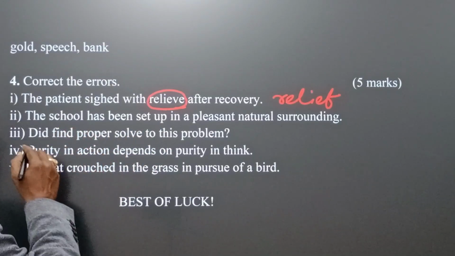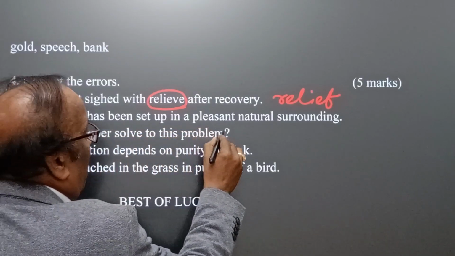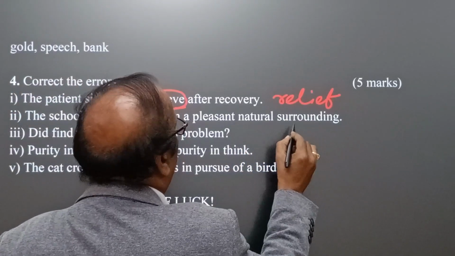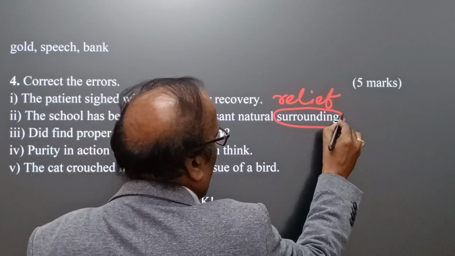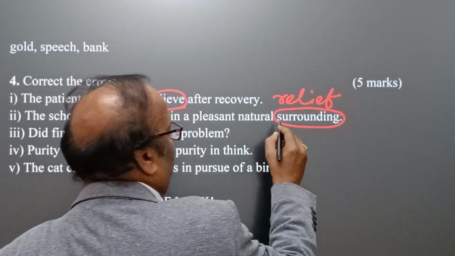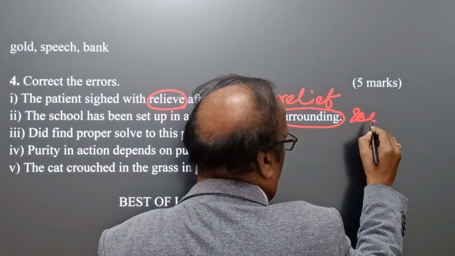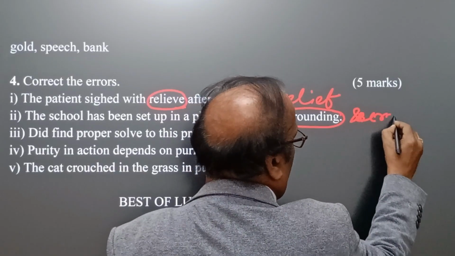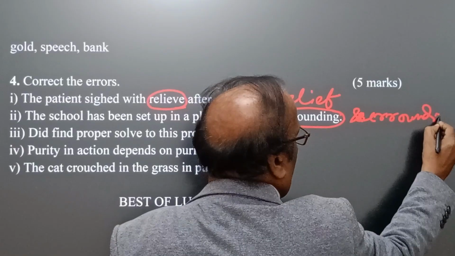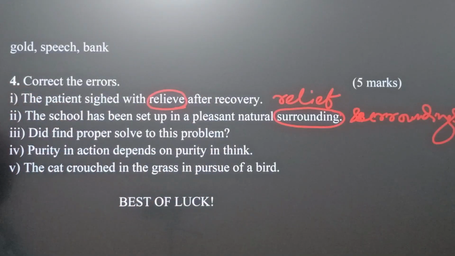Now come here the second bit. The school has been set off in a pleasant natural surrounding. Here surrounding is the error, and the correct answer is C. Surroundings is the correct answer. The school has been set up in a pleasant natural surroundings.